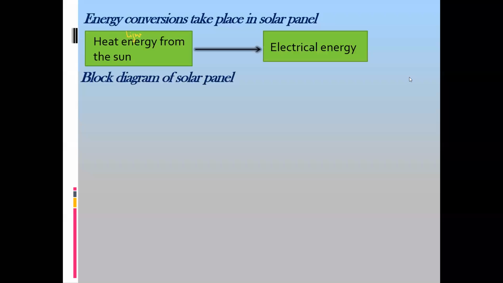But what is a block diagram? Like, what are the things which we are using? The block diagram: first we have a solar panel.